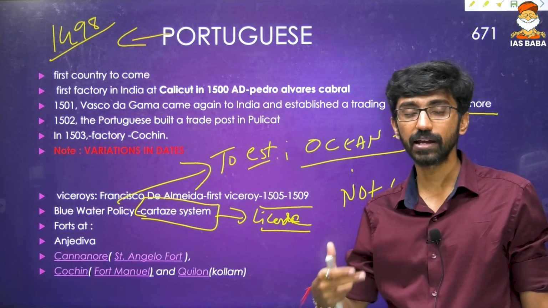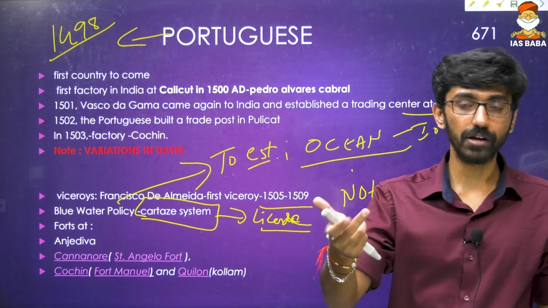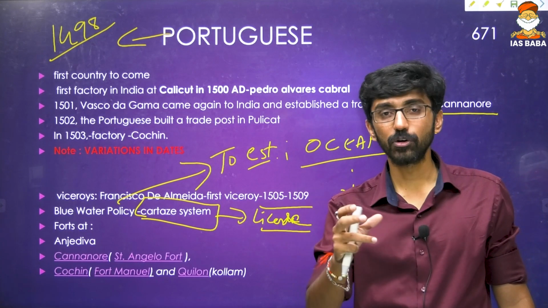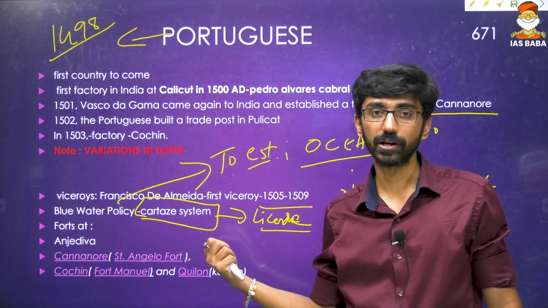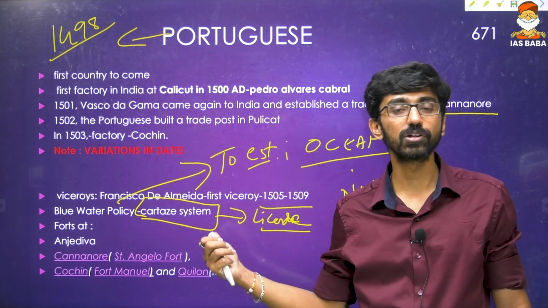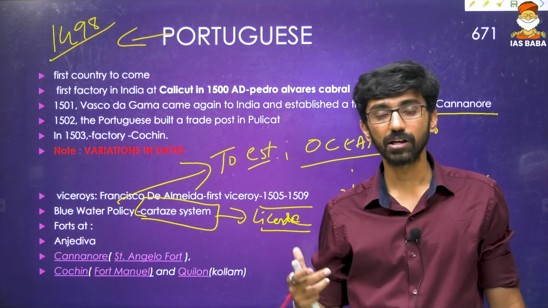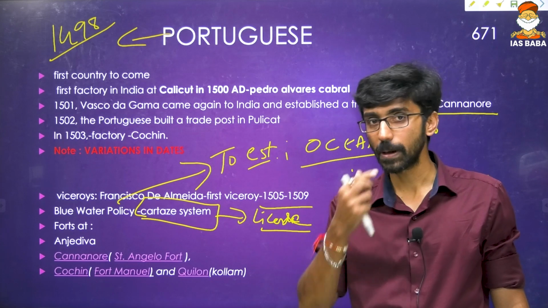that is called Carta. That is, any ship which goes into trading through oceans has to take this particular permission. If they enter the ocean without this permission, the ship can be seized, and whatever goods are there can be sunk also.